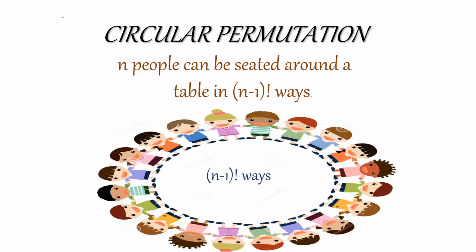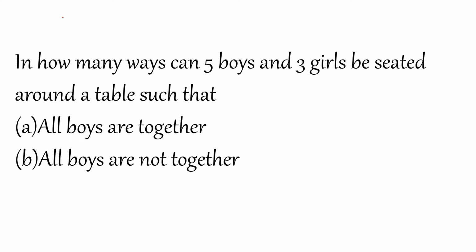Circular permutation. In the previous question, we have seen n people can be arranged in a row in n factorial ways. Now, for circular permutation, n people can be seated around a table in n minus 1 factorial ways. This you have to remember. Now, coming to the question: in how many ways can 5 boys and 3 girls be seated around a table such that all boys are together, and all boys are not together.